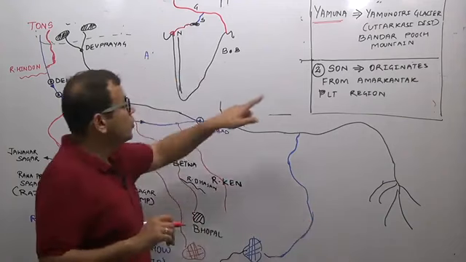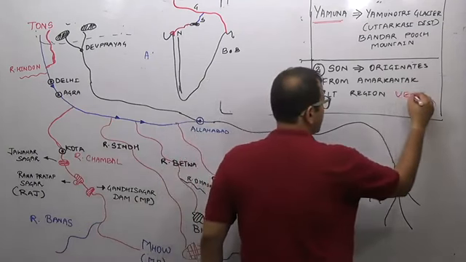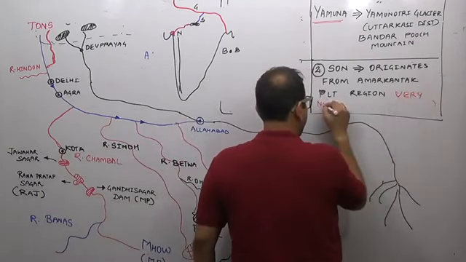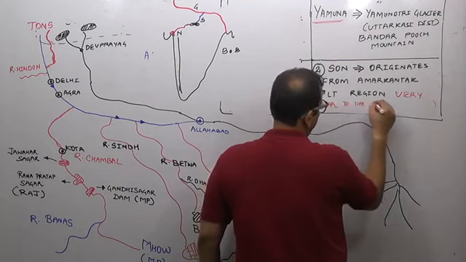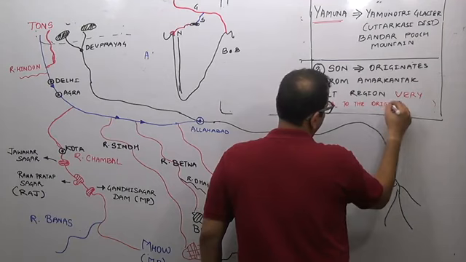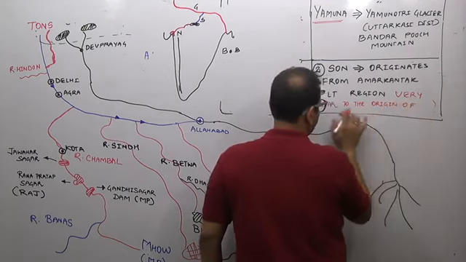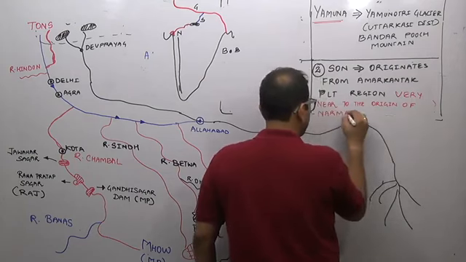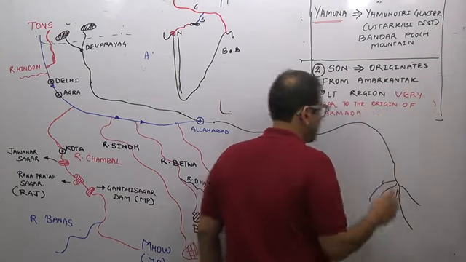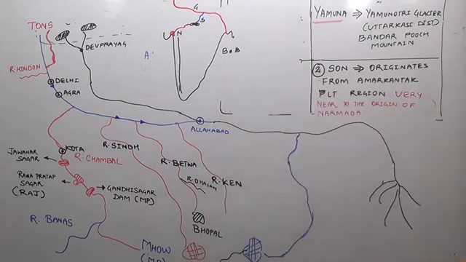So Son originates from the Amarkantak Plateau region, very near to the origin of river Narmada.